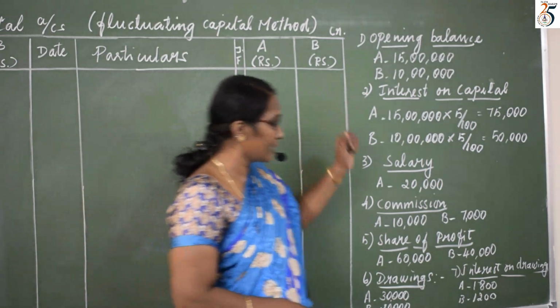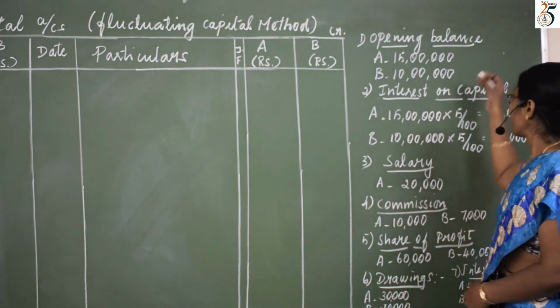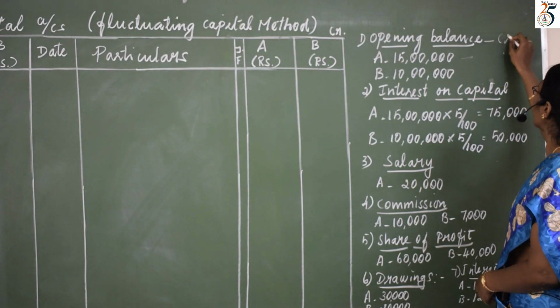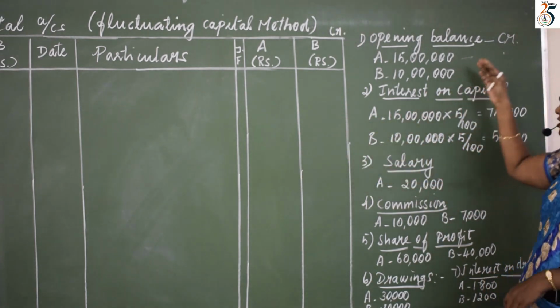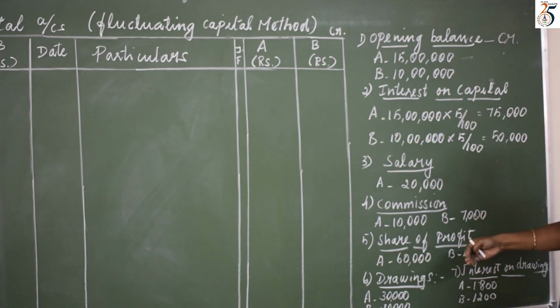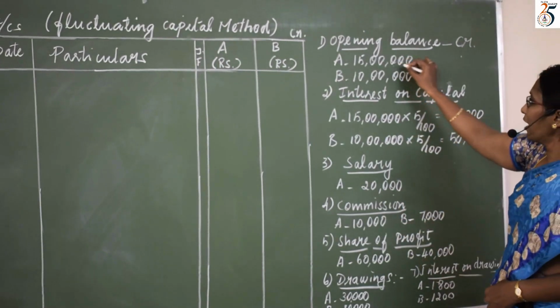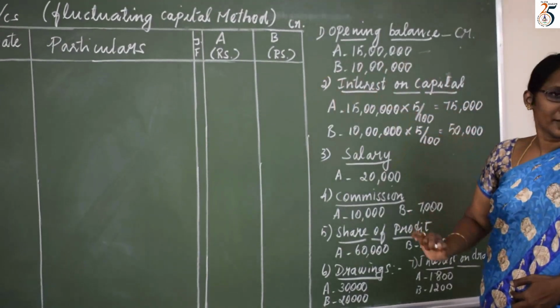So what is here? I write here, this should be written in credit side. Before we start this problem, we make a note of which are the credit items and which are the debit items. So A 15 lakhs, B 10 lakhs, both we enter in credit side.